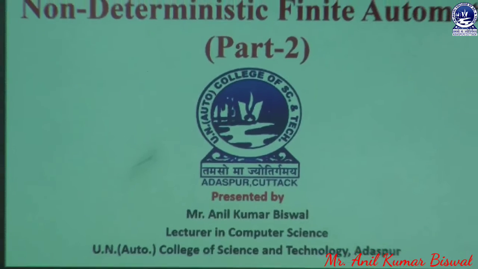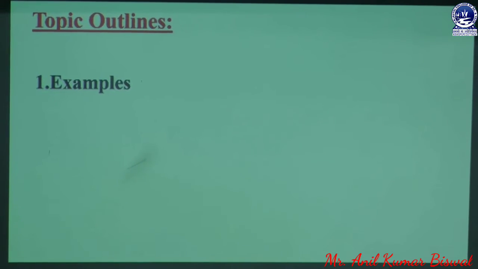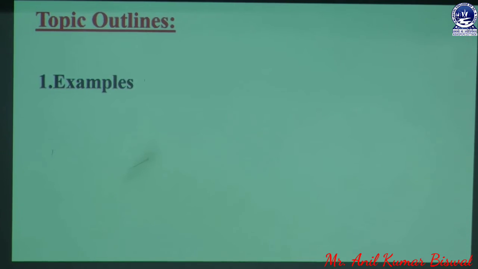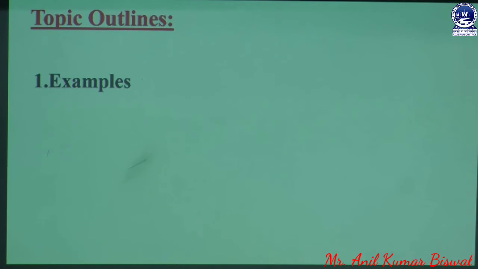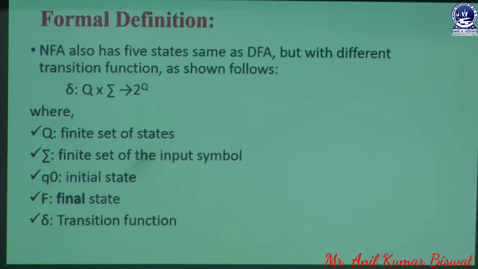Now we can focus on that slide. In this slide, we are going to discuss the outline of the topic. We will discuss the different examples related to non-deterministic finite automata. In NFA we have some concepts, but those concepts always lie in different statements. That may be through a regular expression, or through a string expression. First of all, I will discuss the formal definition of NFA, which was already discussed in the previous concept, but we will still review it.